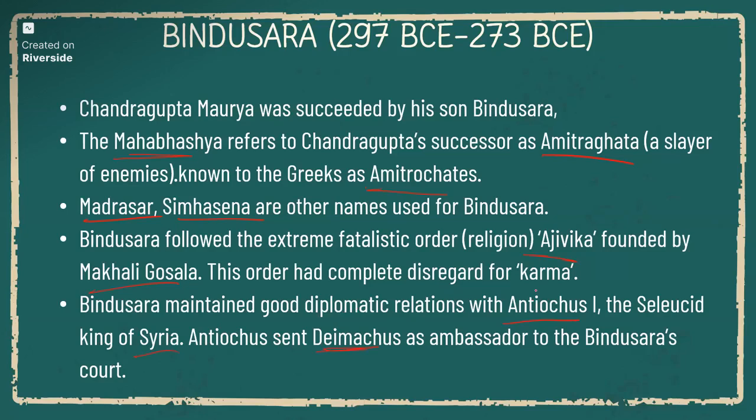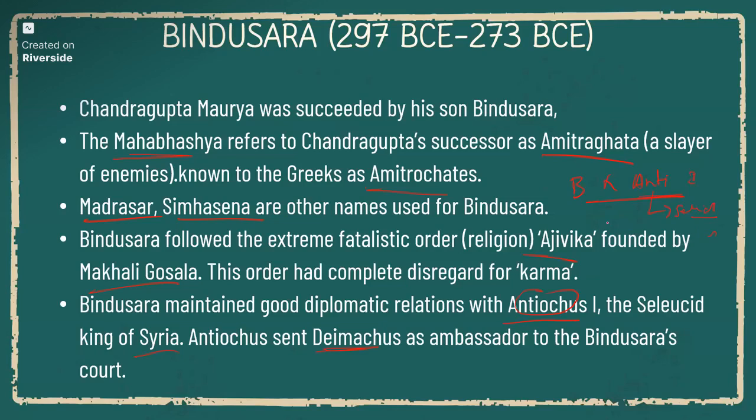So Bindusara and Antiochus I had a very good friendship. This king of Syria sent his ambassador Daimachus to Bindusara's court.